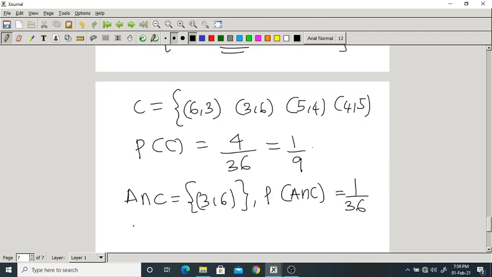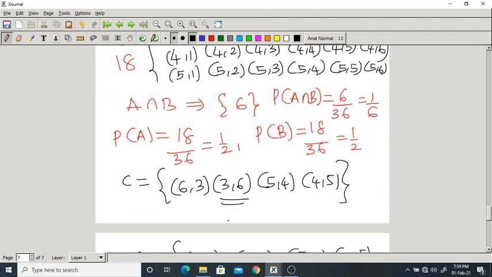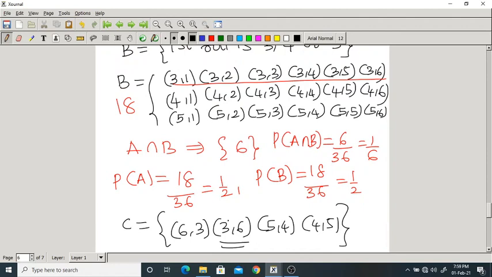Now what is B intersection C? You check. B intersection C. How many are there? 3,6, 5,4, 4,5.